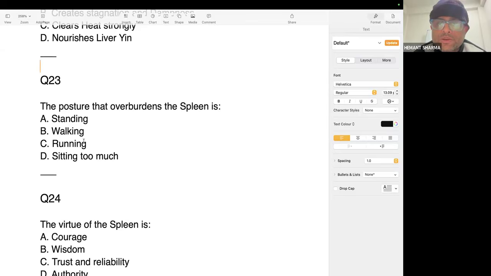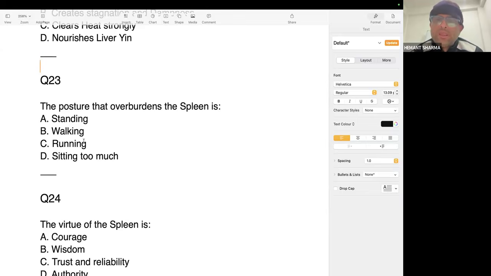Now, regarding if the person is standing too much. Let's talk about standing too long. Standing too long is also not good, but it is mainly bad for the kidney.